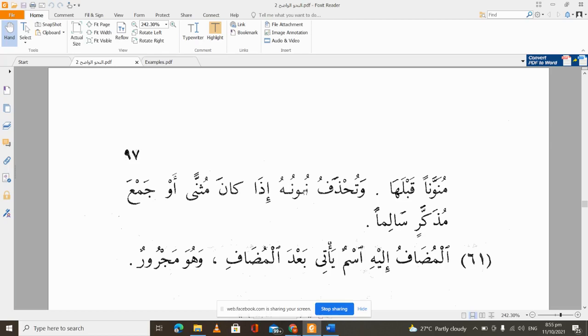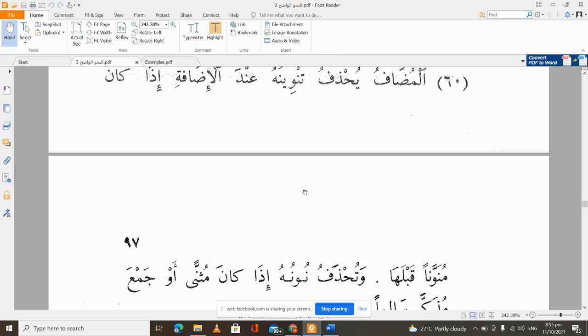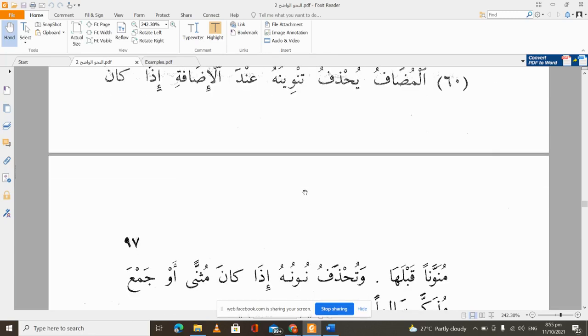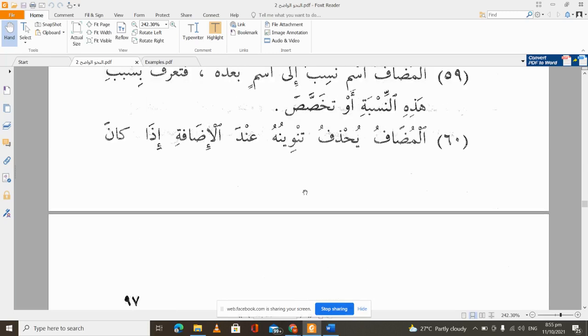But now most of the focus in this lesson will be on this second qaida, because the first and third qaida we have explained in detail in the earlier video. So now we're talking about al-mudafu yuhdhafu tanwinuhu inda al-idafati idha kana munawwanan qablaha. That a mudaf, we are going to remove its tanwin anytime it enters into an idafa relationship, if it used to have tanwin before. So let's go up here and look at it.